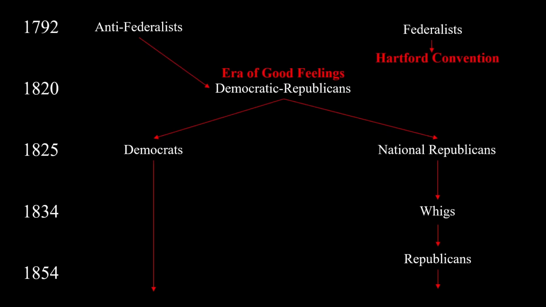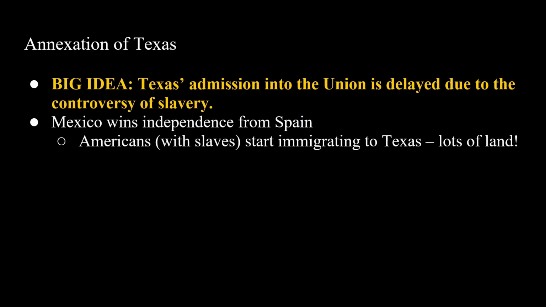And here you can see a diagram of the development of various political parties over time. The last thing that you need to know is the annexation of Texas. The big idea here is that Texas's admission to the Union is going to be delayed due to the controversy of slavery. So first, Mexico is going to win independence from Spain, and Americans with their slaves are going to start immigrating to Texas because there's just so much land.